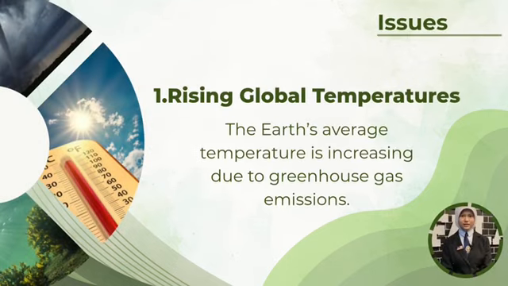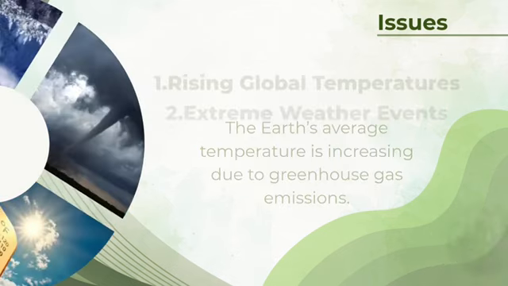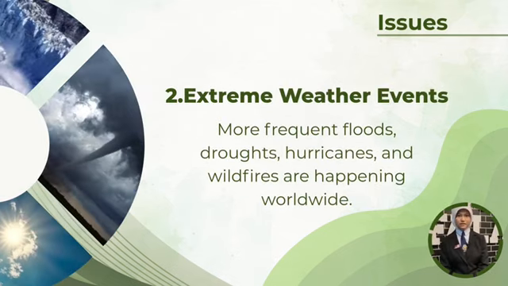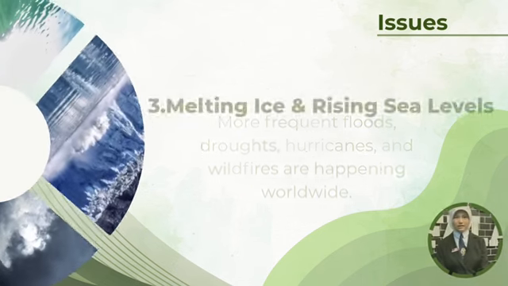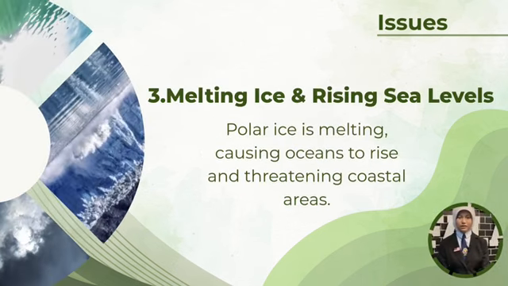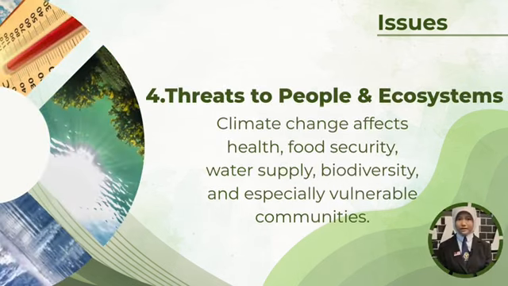Global temperatures. The Earth's average temperature is increasing due to greenhouse gas emissions. Weather events. More frequent floods, droughts, hurricanes, and wildfires are happening worldwide. Melting ice and rising sea levels. Polar ice is melting, causing oceans to rise and threatening coastal areas, people and ecosystems. Climate change affects health, food security, water supply, biodiversity, and especially vulnerable communities.